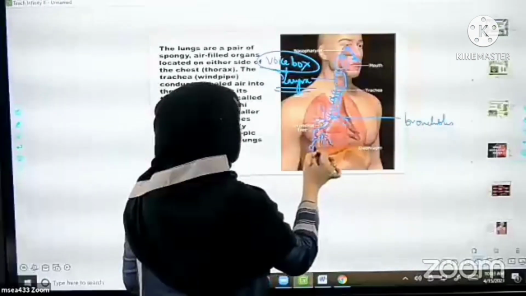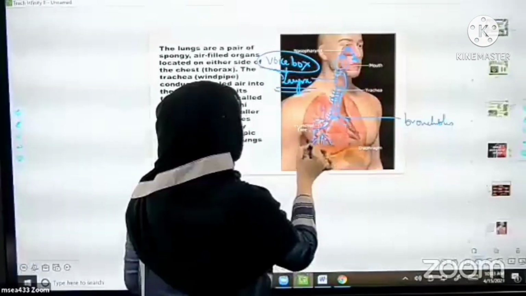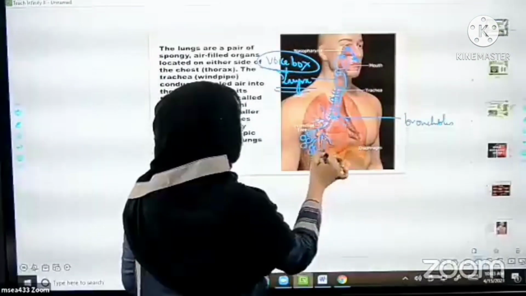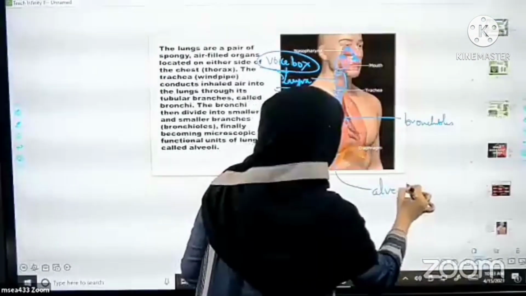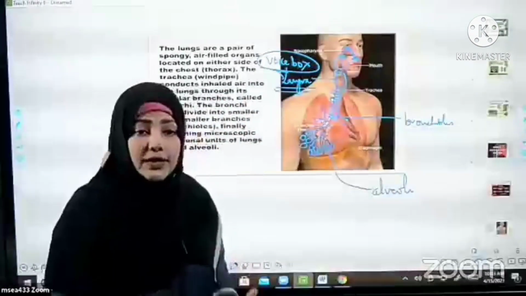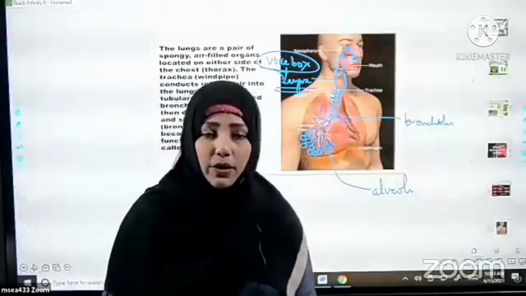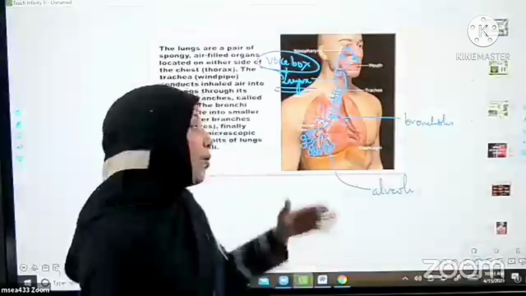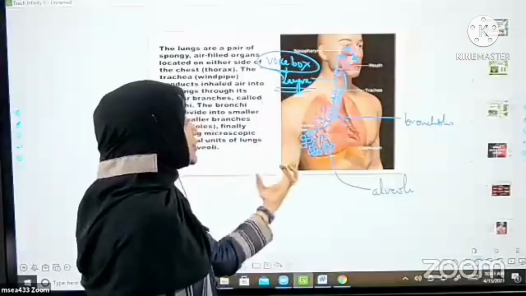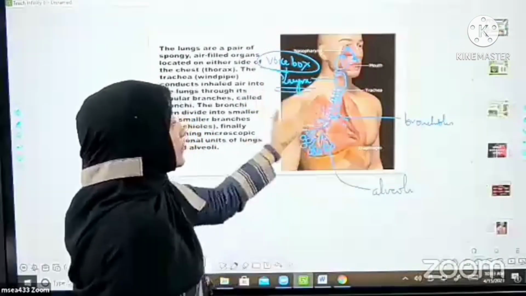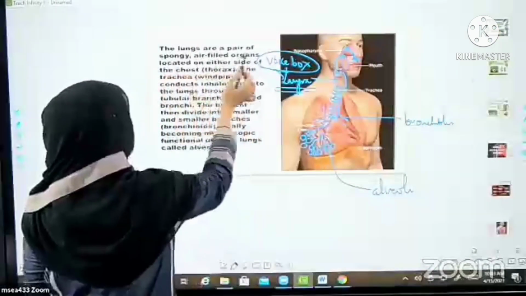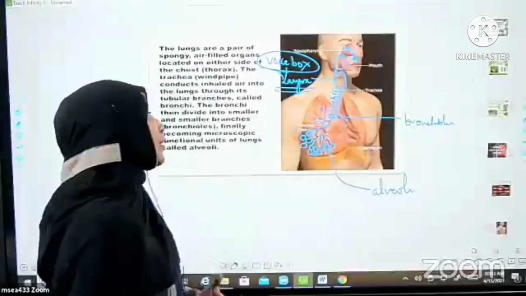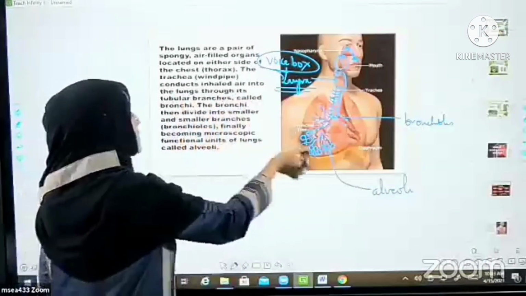And each one will consist of a bunch of round grape-like structures called alveoli, or alveolus is singular, and plural we call it alveoli. So all these are the divisions of the respiratory system in human beings. Then you can see the lungs are a pair of spongy air-filled organs, and the trachea is the windpipe, the long windpipe.